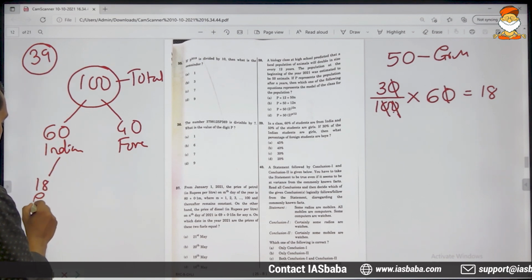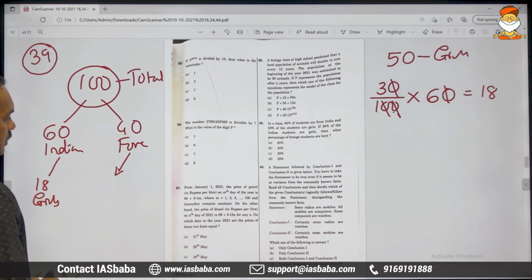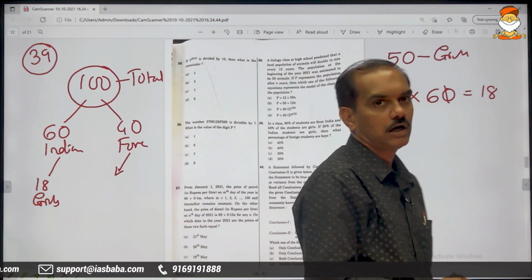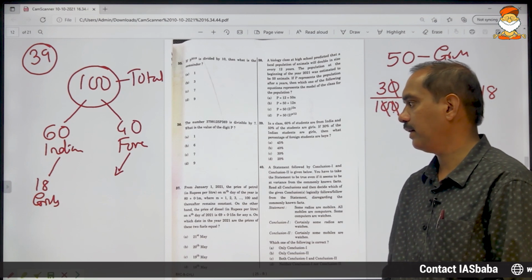18 Indians are girls. It only goes to say that the remaining girls will be from these foreigners. Out of total 50 girls, 18 are from India.